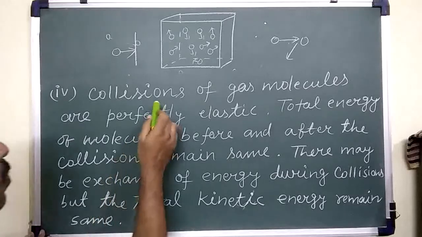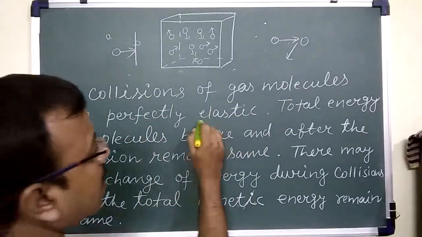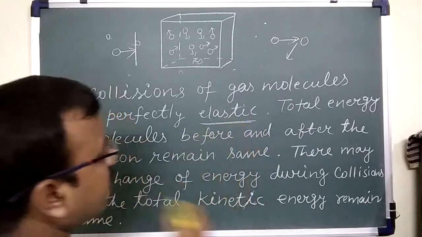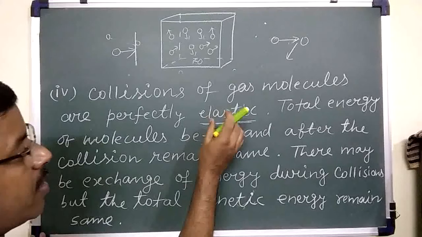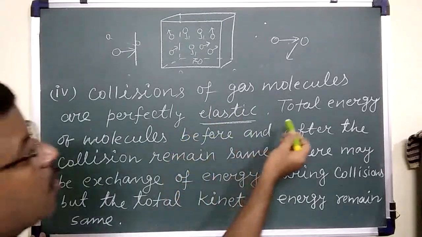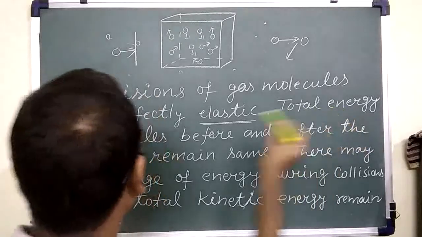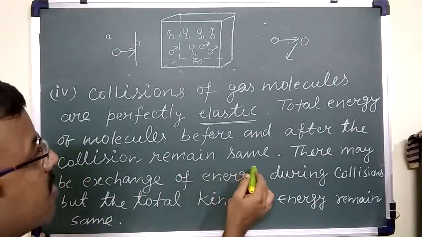It says that collisions of gas molecules are perfectly elastic. What is the meaning of this word? Elastic means the total momentum remains conserved. It means the total energy of a molecule before and after the collision remains the same.